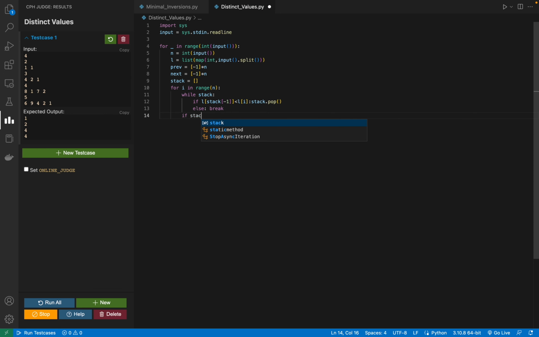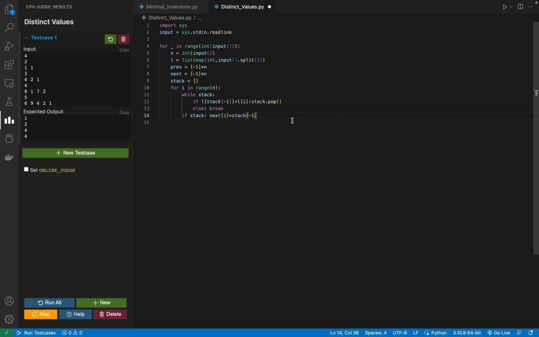So if stack, then next of i is equal to stack[-1]. This will give me my next greatest element.